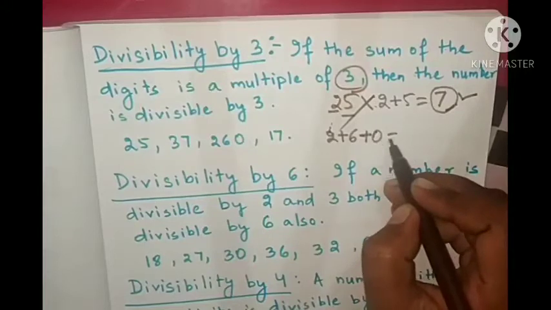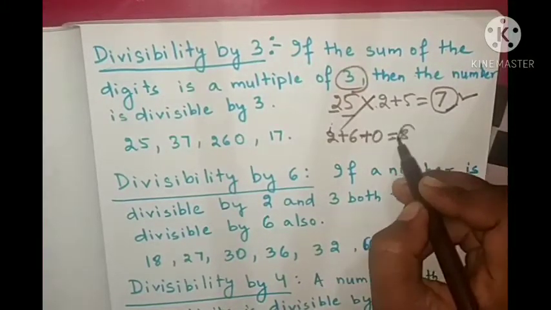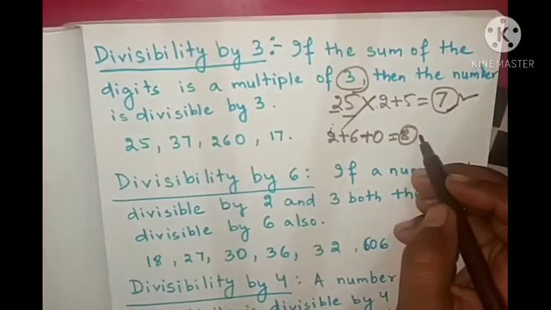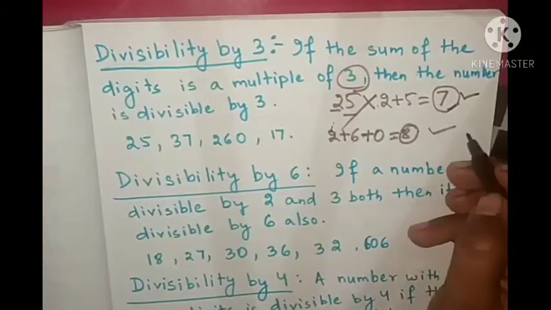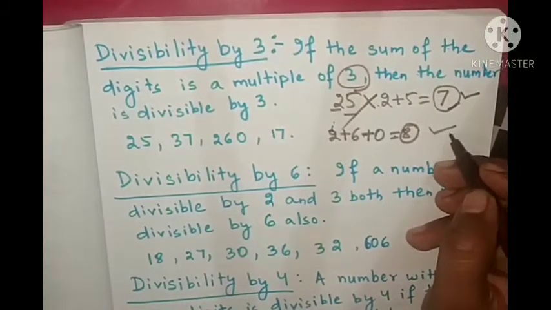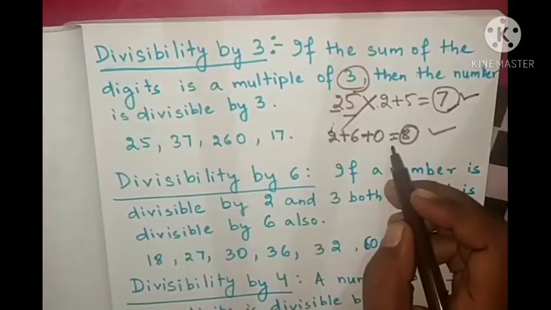How much? 2, 6, 8. 8 plus 0, 8. Is it a multiple of 3? No. That's why this 260 is not divisible by 3.